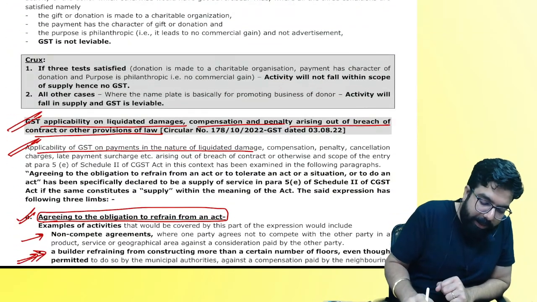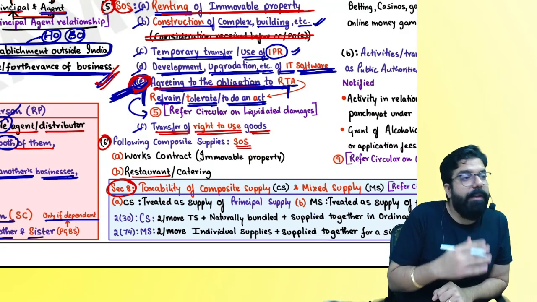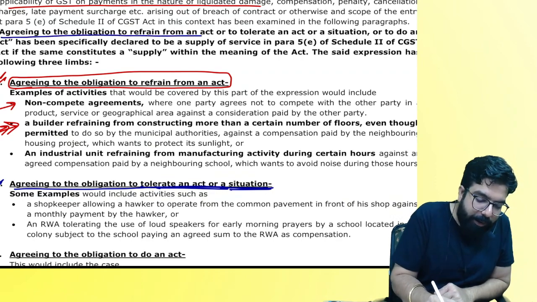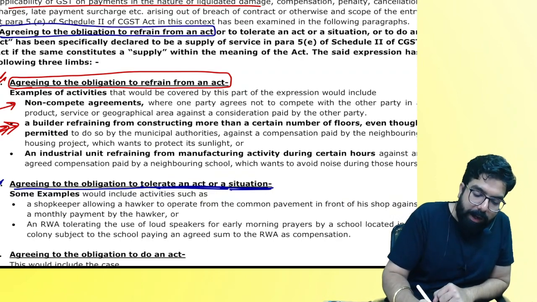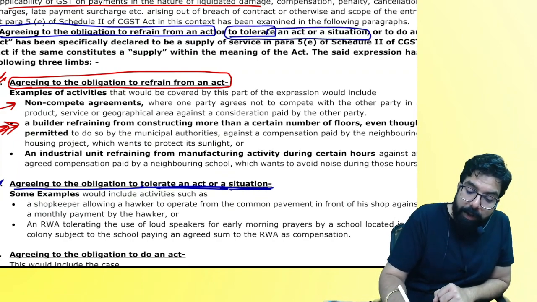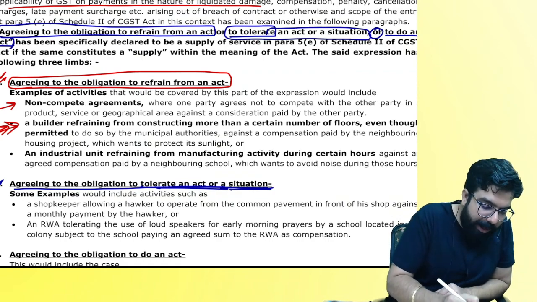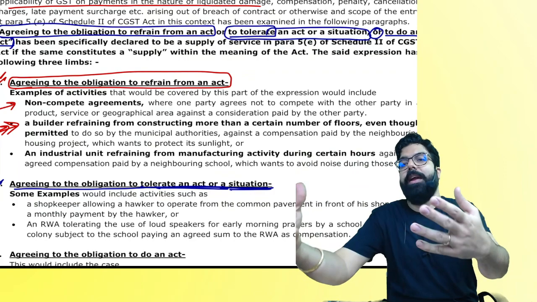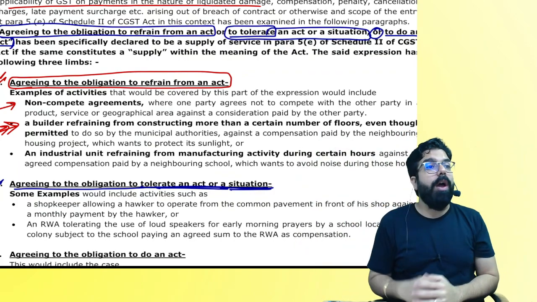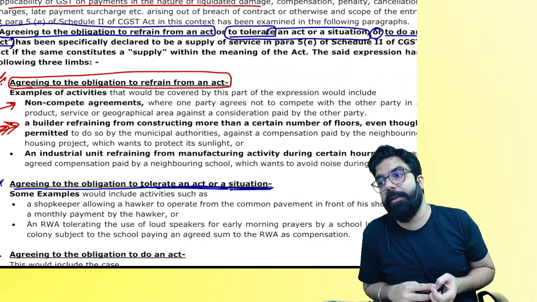Actually, this fifth paragraph that we are reading now, this paragraph E, is a big paragraph. What is the name of the paragraph? See, like this. Agreeing to the obligation to refrain from an act. Agreeing to the obligation to tolerate an act or situation. Agreeing to the obligation to do an act. What is the full name, everyone? If I agree to tolerate, if I agree to refrain, or I agree to do something for you, I am giving you supply of goods or supply of service.